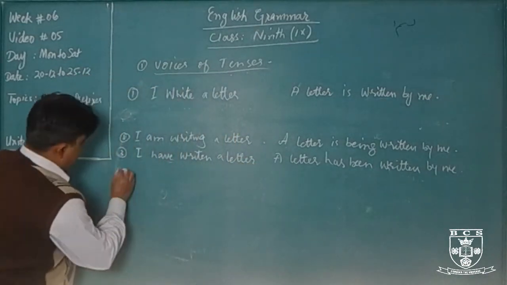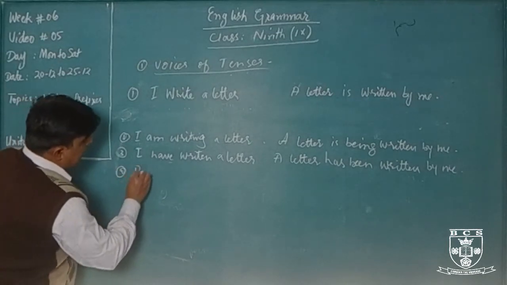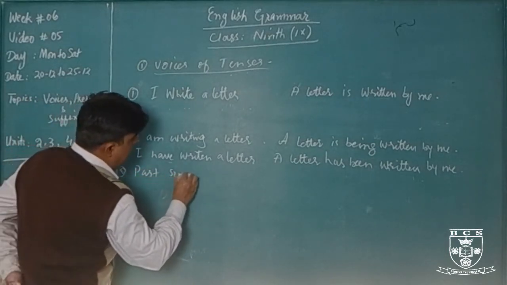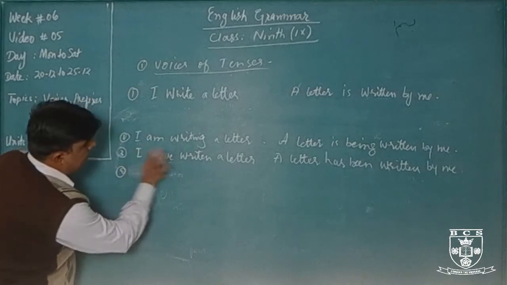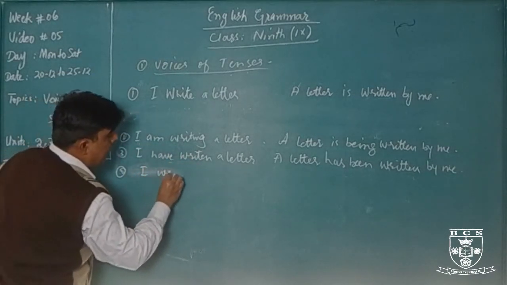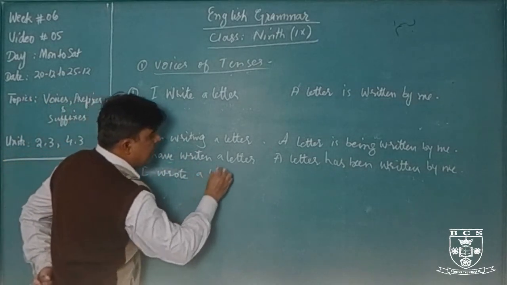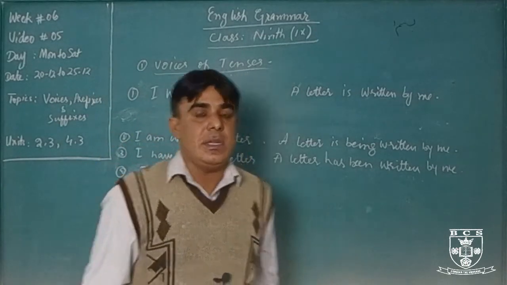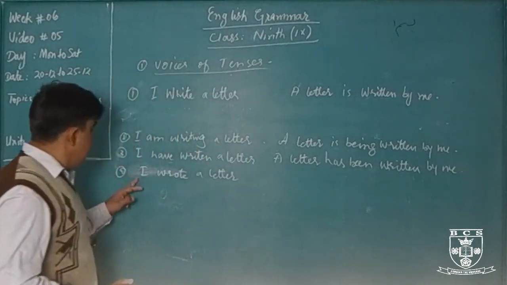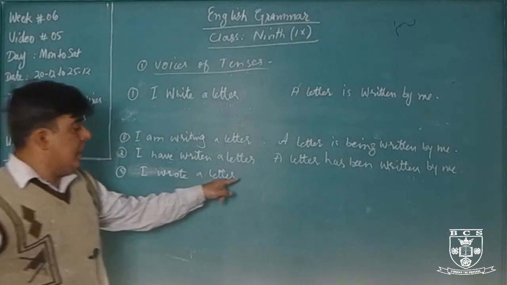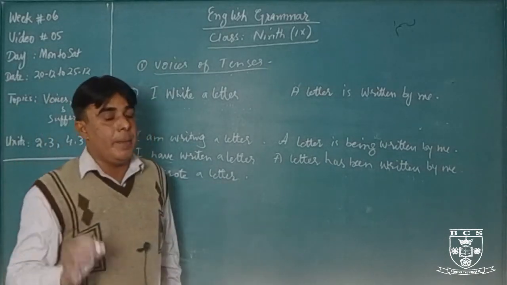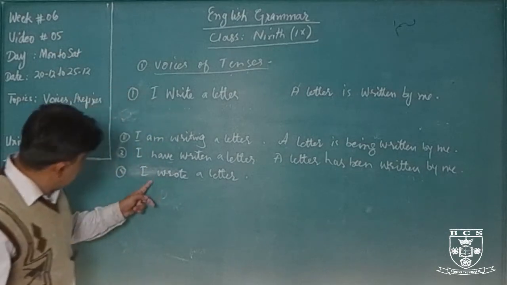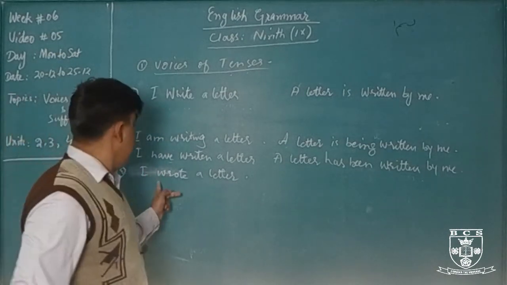Okay. Number 4, past simple. I wrote a letter. Present perfect continuous tense we will not use in passive voice. This is a rule. I wrote a letter. This is past simple tense. Are there any helping verbs? No, there are no helping verbs.